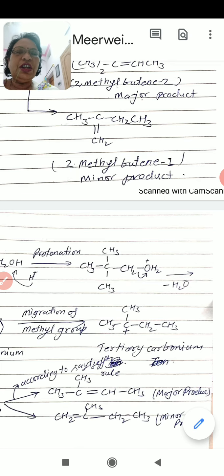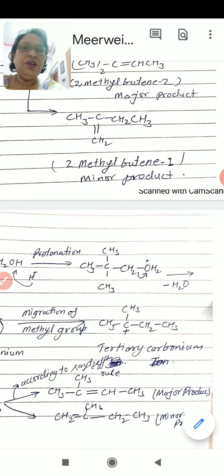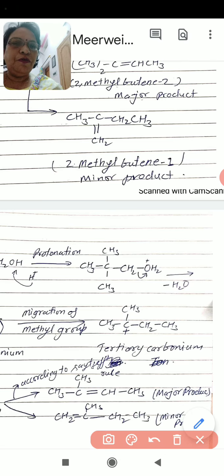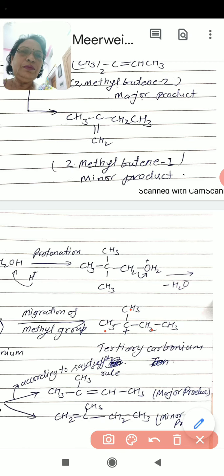Now this tertiary carbonium ion undergoes deprotonation from an adjacent carbon atom. A proton can be removed from here, from here, or from here. Deprotonation will take place from the carbon which will produce the more substituted alkene according to the Saytzeff rule.